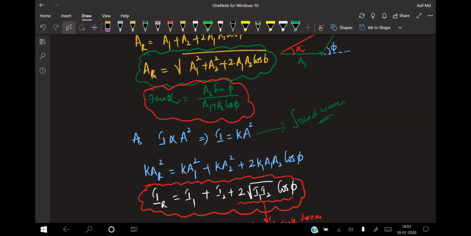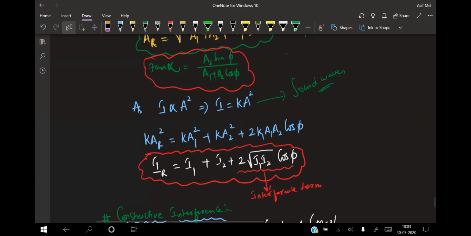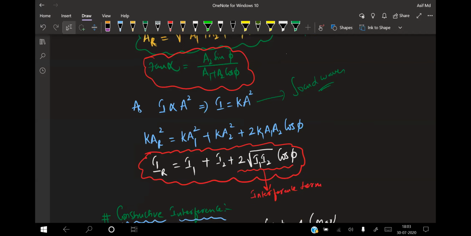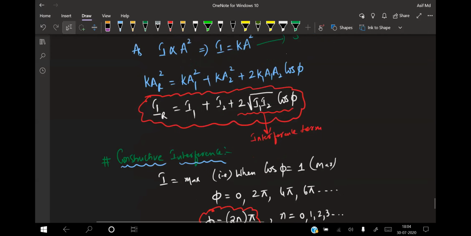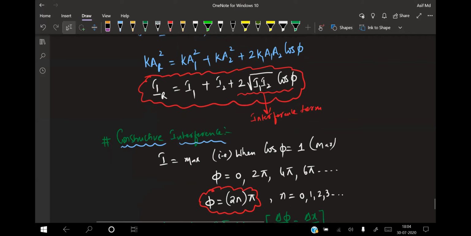If I remove the proportionality, we get a certain constant known as K. So for A_R, I'm multiplying by K on either side. So K A_R² = K A1² + K A2² + 2K A1A2 cos φ. K A_R² is I_R, so I_R = I1 + I2 + 2√(I1 I2) cos φ. This 2√(I1 I2) cos φ is called what? The interference term.